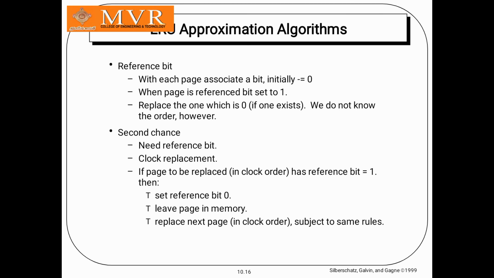The LRU approximation algorithm has the reference bit. In the reference bit, the page associated bit is initially 0, and when the page is referenced the bit is set to 1. The second chance needs the reference bit and clock replacement. If the page to be replaced has reference bit equal to 1, then it is set to 0, the page is left in memory, and the next page is replaced, subject to the same rules.